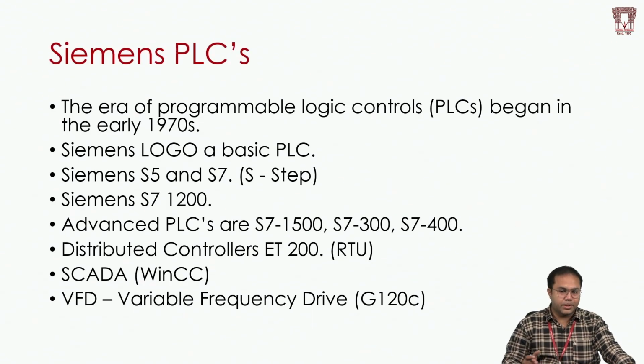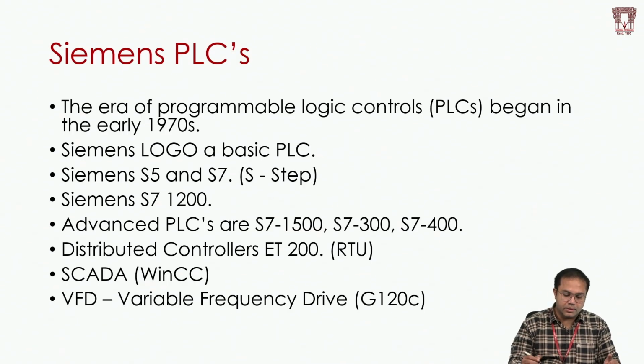Here I have mentioned some of the PLCs. I have taken Siemens PLCs, and if you take any PLC manufacturer, there are small PLCs to large PLCs. Siemens started their PLC devices in the 1970s.